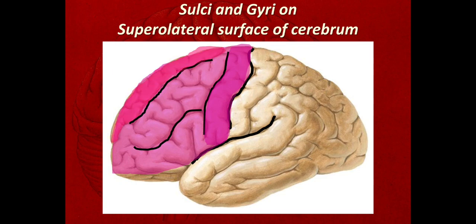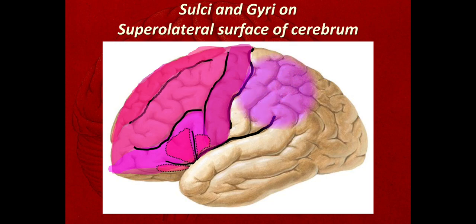This is the superior frontal gyrus. This is the middle frontal gyrus. This is the inferior frontal gyrus. The inferior frontal gyrus is again divided by these short sulci. This is the anterior ramus of the lateral sulcus. This is the ascending ramus of the lateral sulcus. The area anterior to the anterior ramus is called pars orbitalis. This area is called pars triangularis. This small area is called pars opercularis.